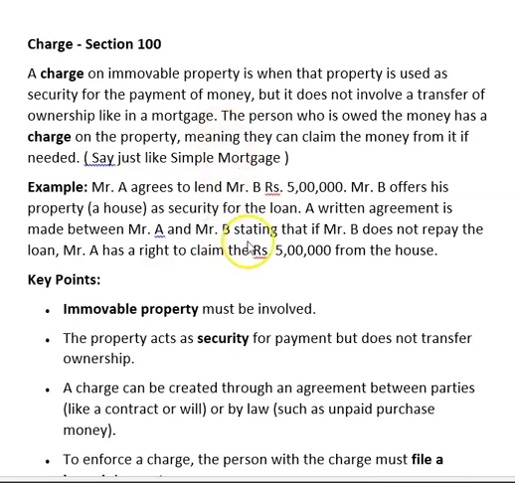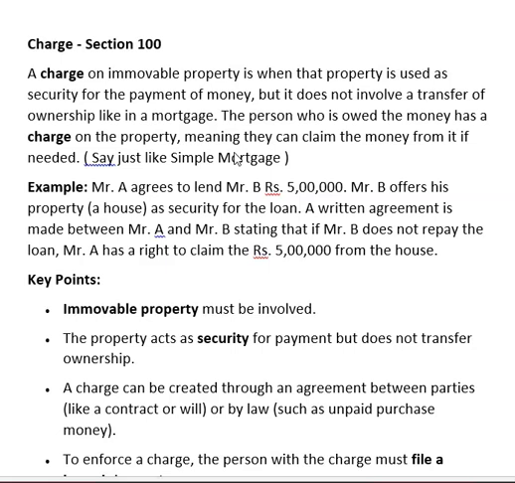I will explain with an example. The person who is owed the money has a charge on the property, meaning they can claim the money from it if needed. This charge is somewhat like a simple mortgage. They are giving some guarantee and taking some money.